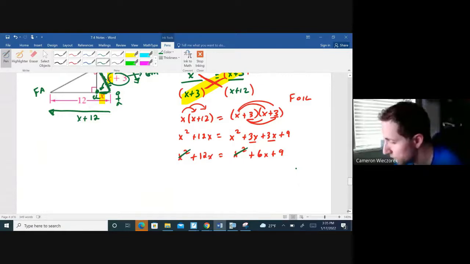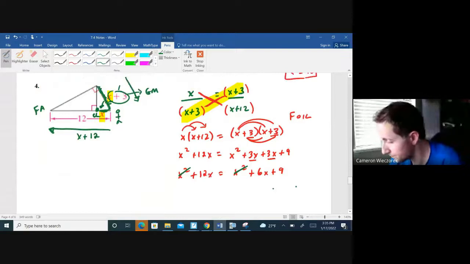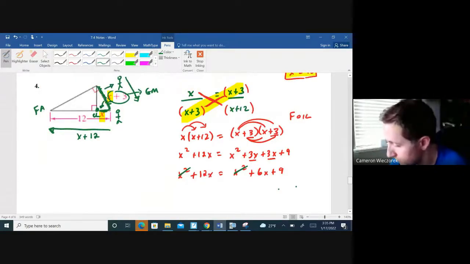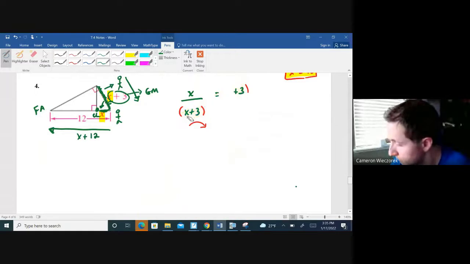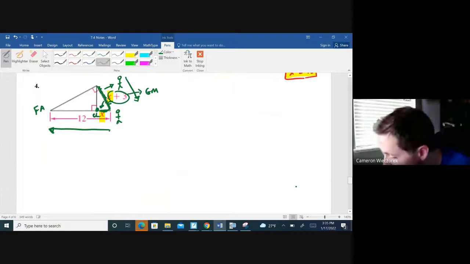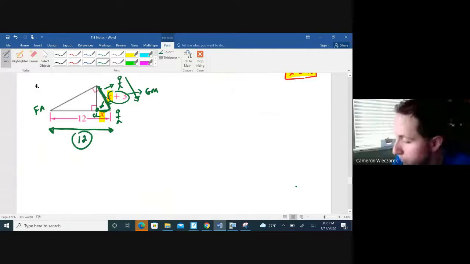Oh my goodness. I misread the diagram. Okay, pause. We need to go back. And I'll explain where it went wrong. I misread the picture. This distance all the way across, I misread it. This whole thing is 12 units long. Okay? Not x plus 12. From here to here is x, but the whole distance across is 12.